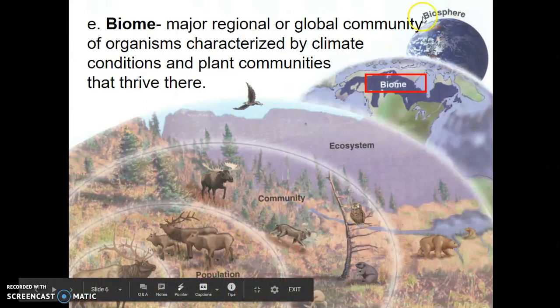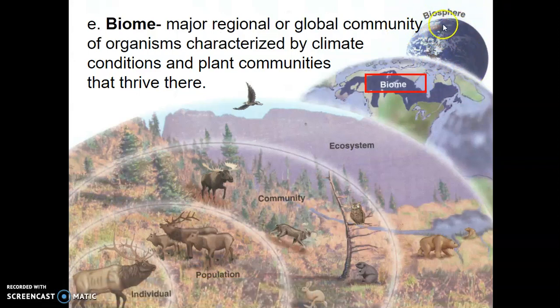Now, in our notes, we're not going to talk about it, but the biosphere is kind of ecology on a worldwide scale. And as we, as humans, are able to travel around the world a whole lot easier nowadays, biospherical ecology is becoming more and more common because you can see how things on one part of the world really can affect other parts of the world. It can reach out beyond just their biome, their ecosystem. Especially things like pollution, right? It can affect the entire biosphere. Now, the biosphere also includes like the atmosphere above the earth as well.